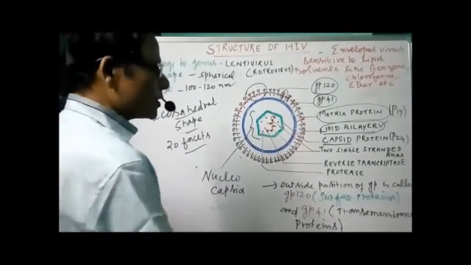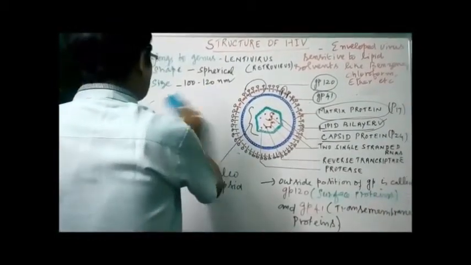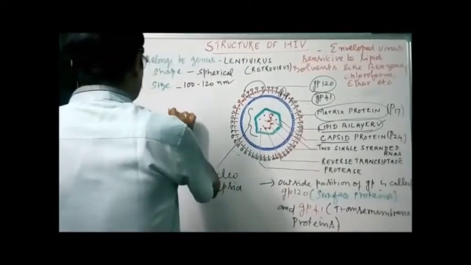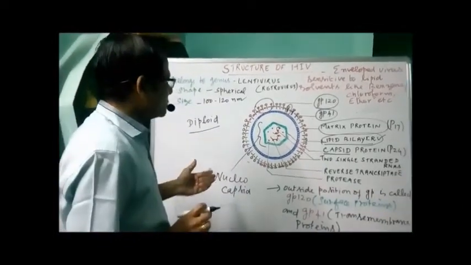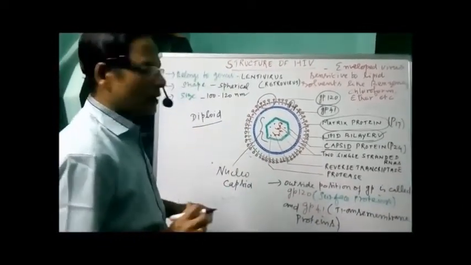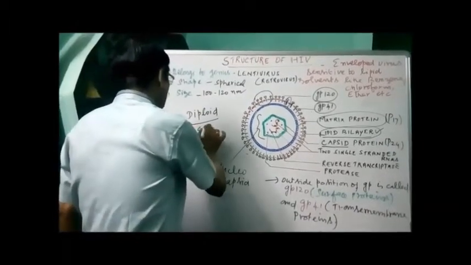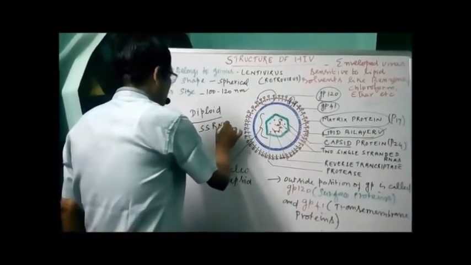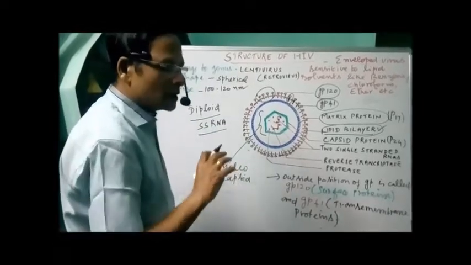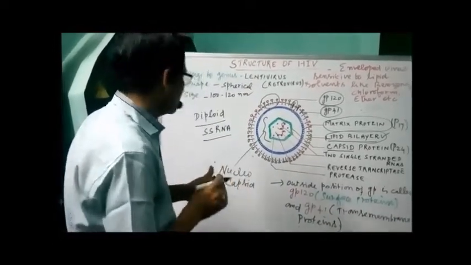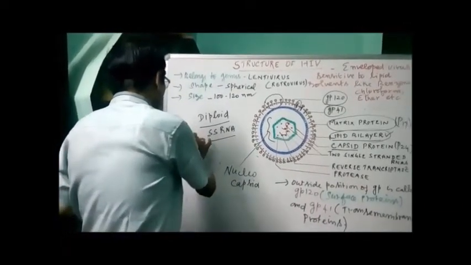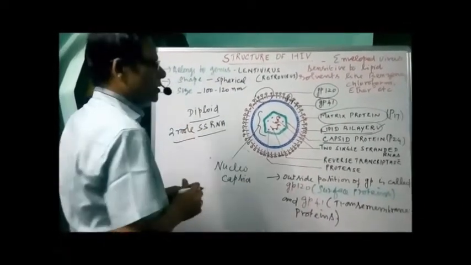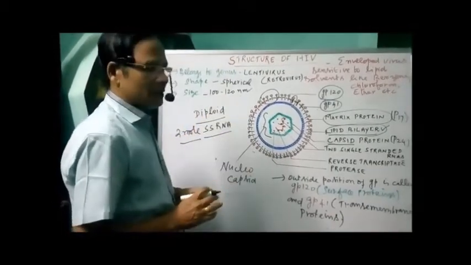Now it is an example of a diploid virus, because we have two separate strands of RNA. That means two single stranded RNA. It's not a double helix. They are present separately, hence they are called single stranded RNA. So we have two molecules of single stranded RNA, hence the name diploid virus.